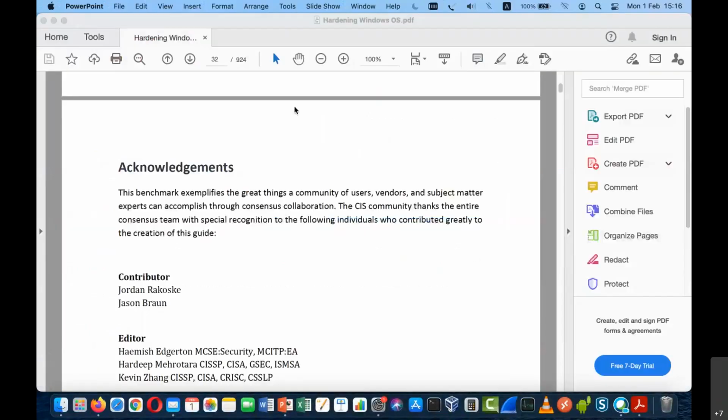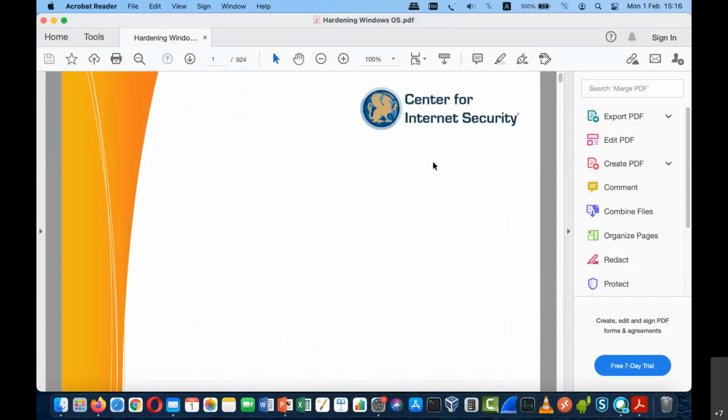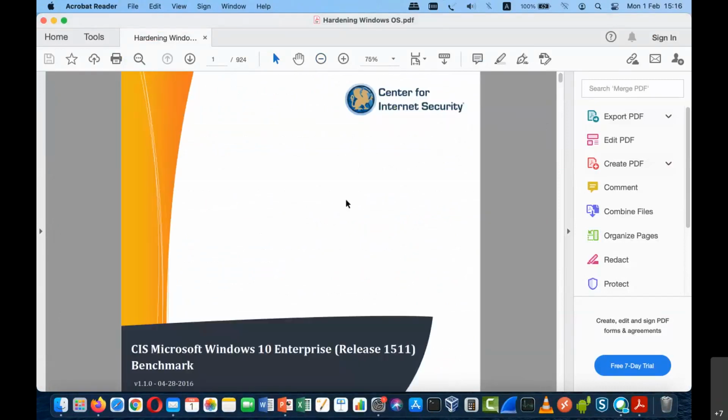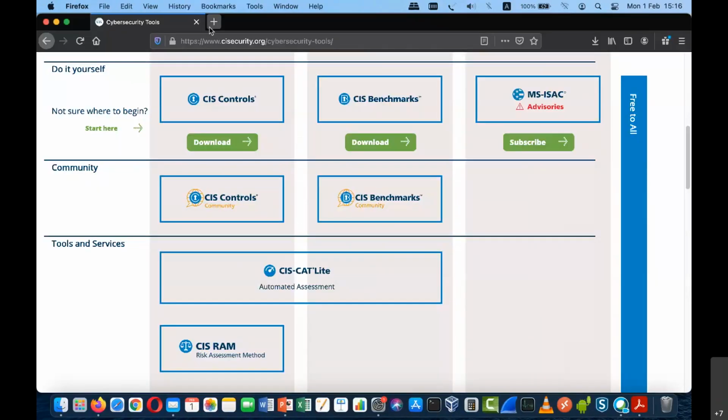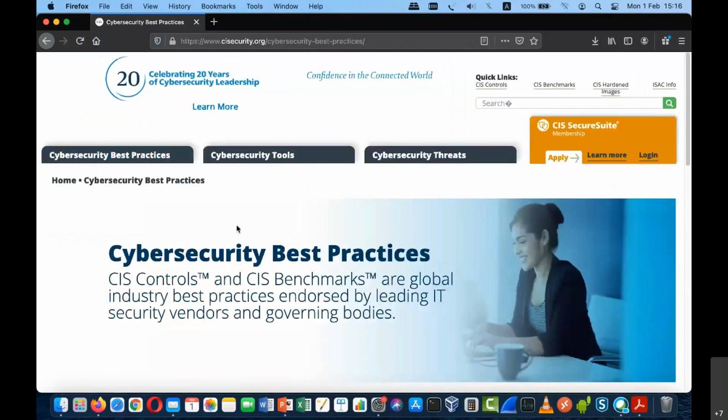Now let's say one particular hardening document, I'll show how that can be done manually. As I said, this is one particular benchmark which I have seen, the CIS benchmark. I'll try to open the website also. So this is the website, CISecurity.org, where we have a lot of sections with respect to cybersecurity best practices.